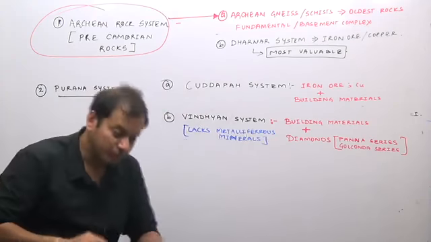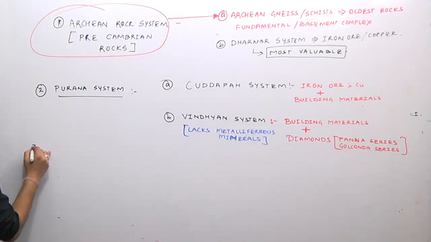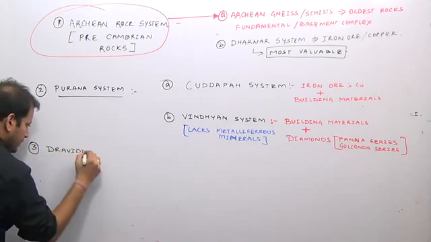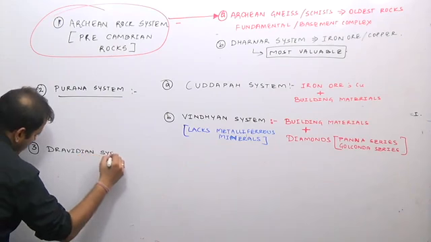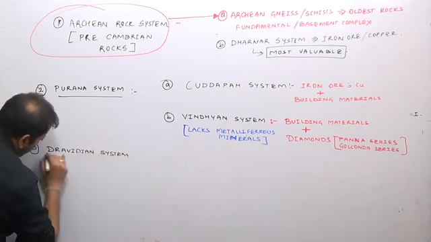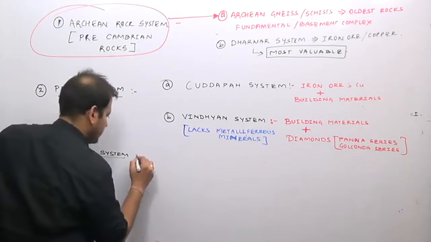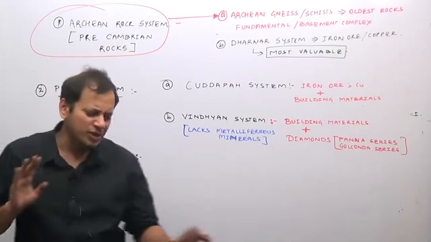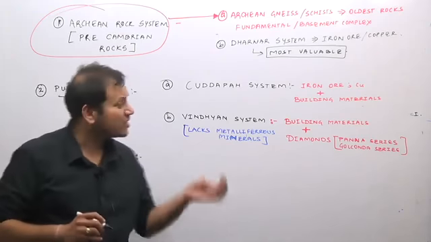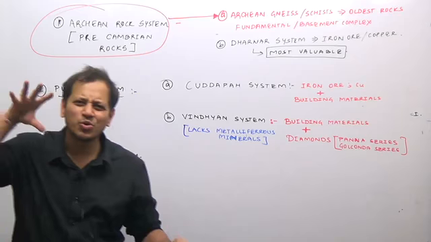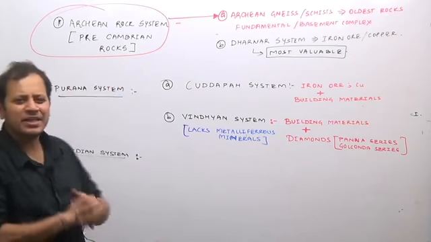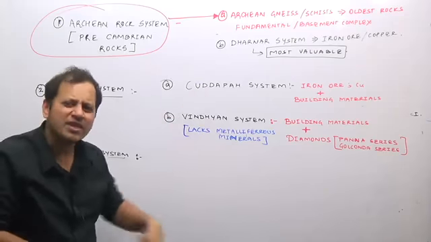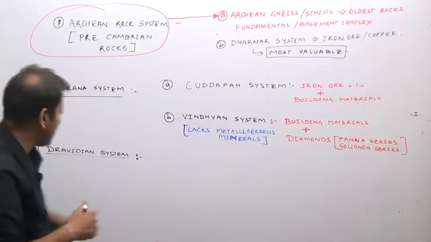Third is the Dravidian system. For your general studies, I am not doing anything on it. Even this is too much for general studies, so don't go too much into depth. No need to go into areas and states. This is just to give you a general understanding. At the end of this lecture, I will ask you how questions here can be asked.